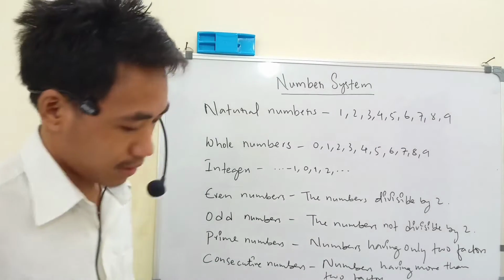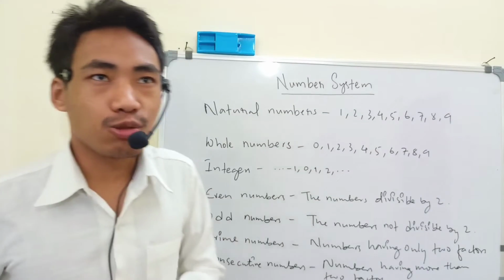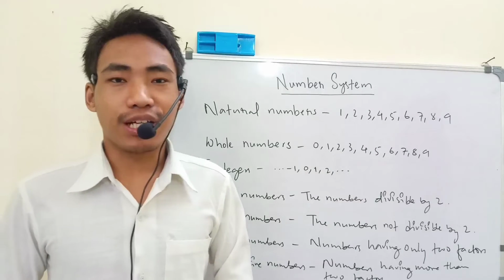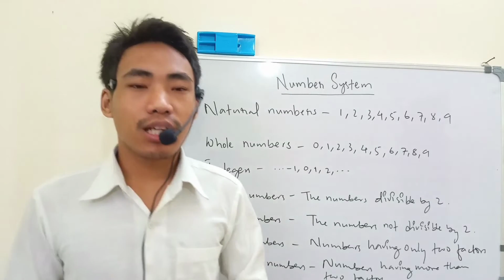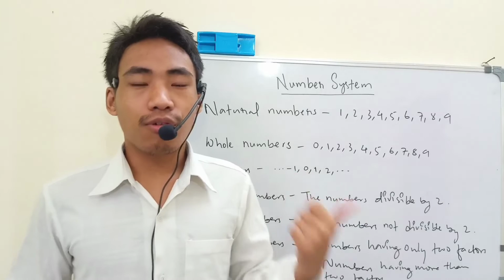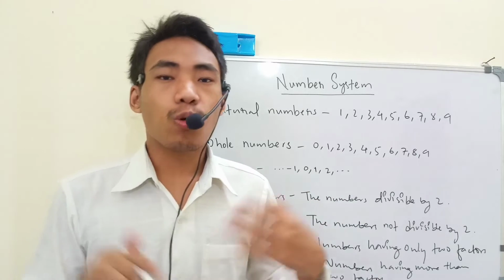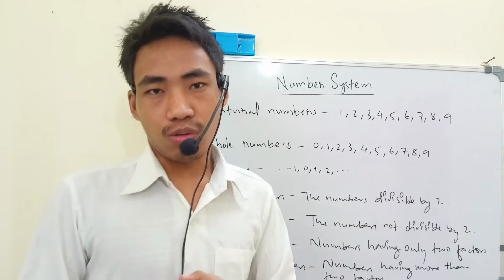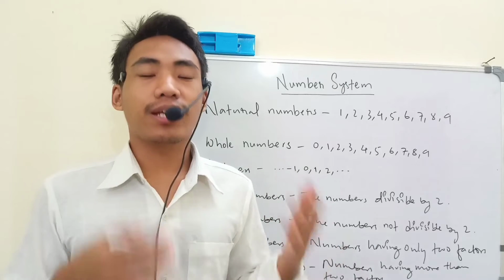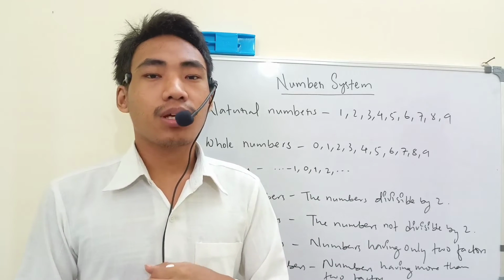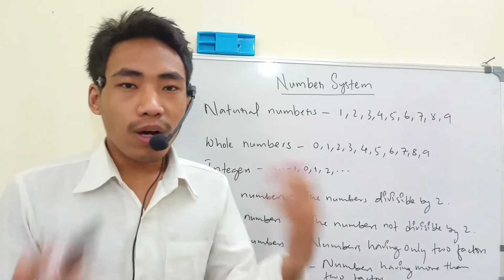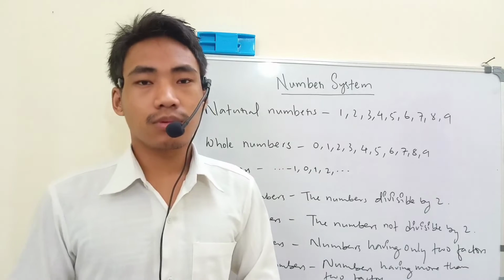So what are natural numbers? If I tell a student to count the number of students in a class, he would naturally start counting with 1, 2, 3, 4, 5. Why does he not start with the number 0 or negative numbers or any number other than 1? Because 1 comes naturally to him.